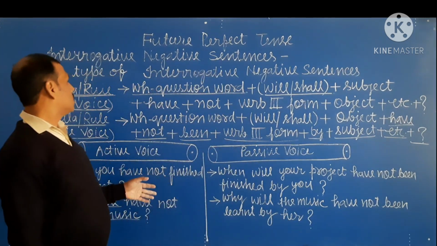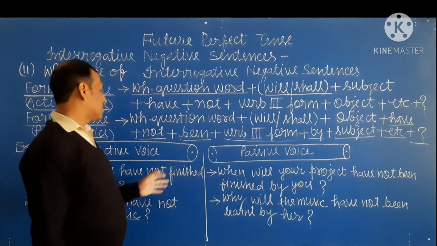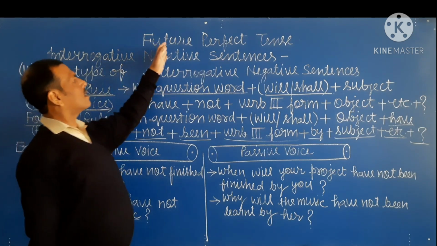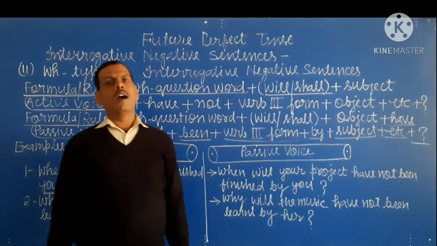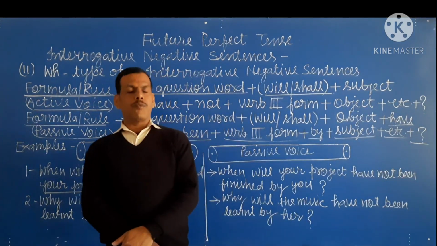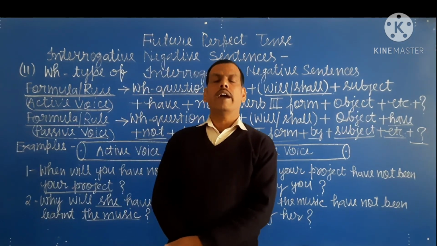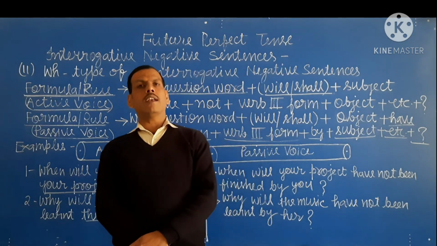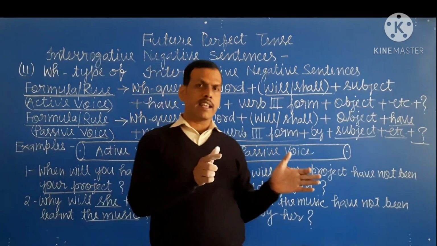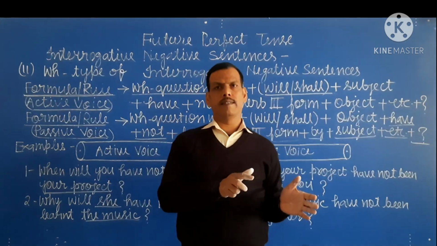So student, this is the formula and rules of interrogative negative sentence of future perfect tense. I hope you understand these rules and formula and also examples, and after that you can also make the sentence, then convert into passive voice.